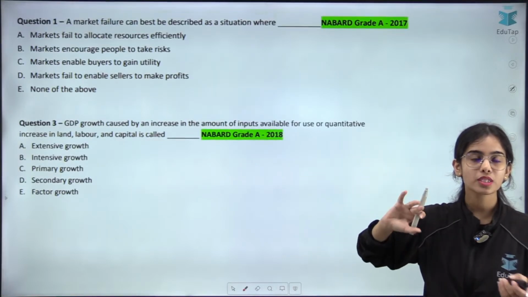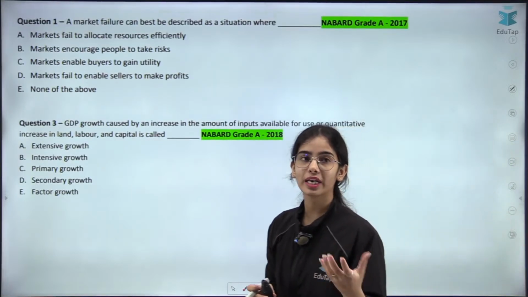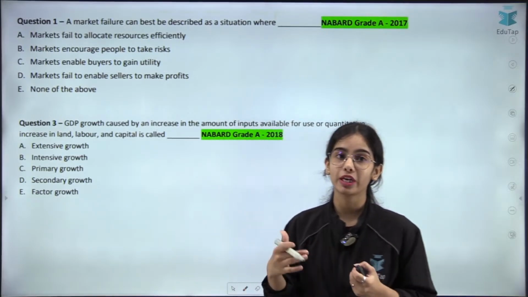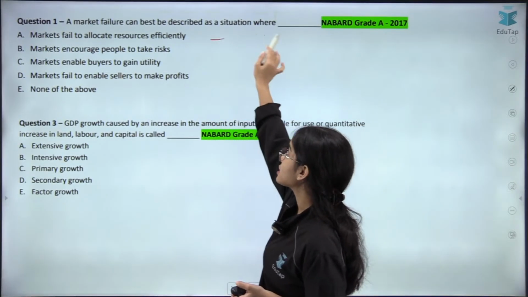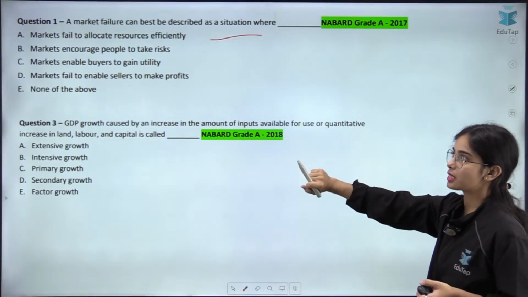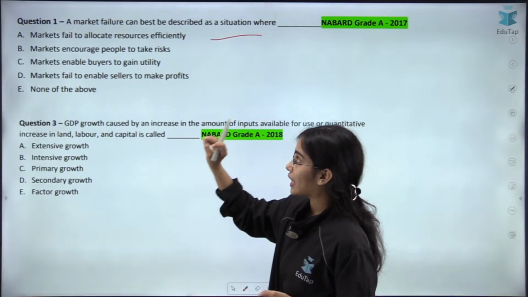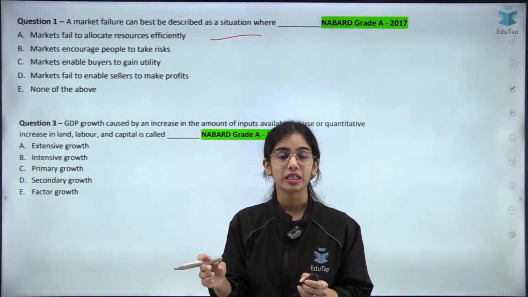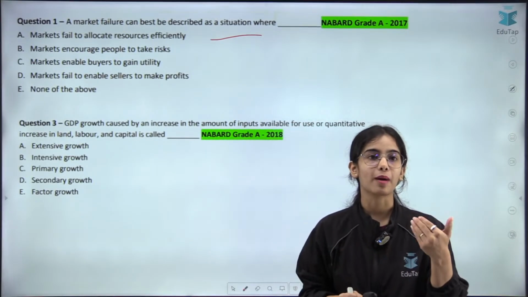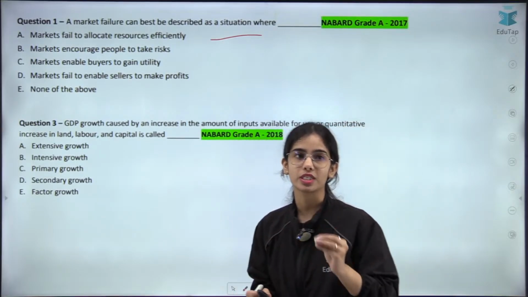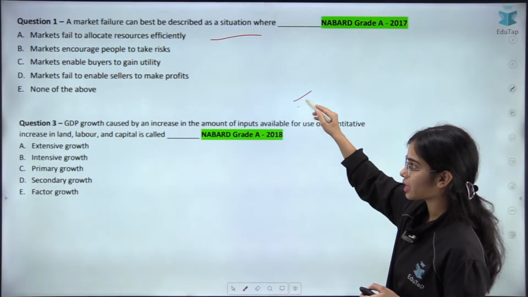Okay. Now coming to some previous year questions, let's see how many of you are able to solve these. If a market failure is happening, this can be best described as a situation where the market fails to allocate the resources efficiently. The resource allocation is not happening properly. So market failure means the market is not able to allocate the resources efficiently. So here A is the right answer.